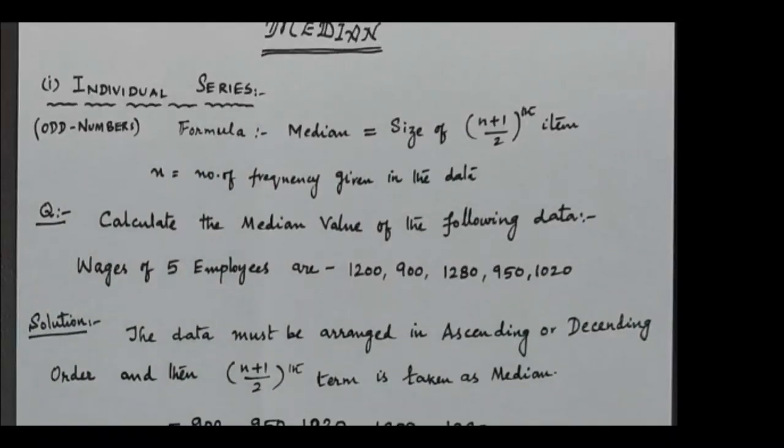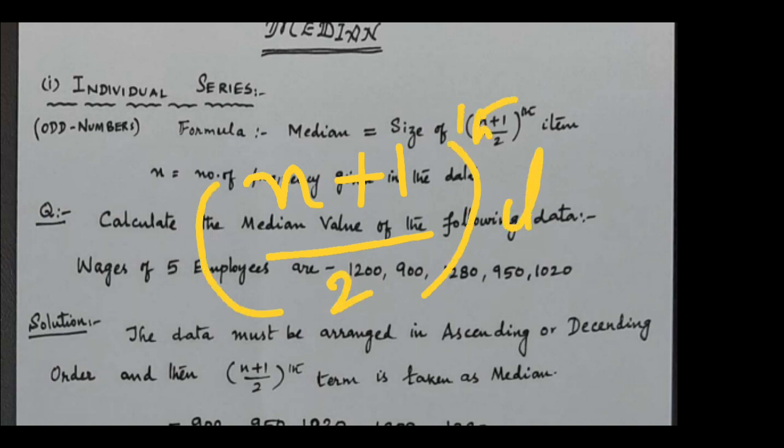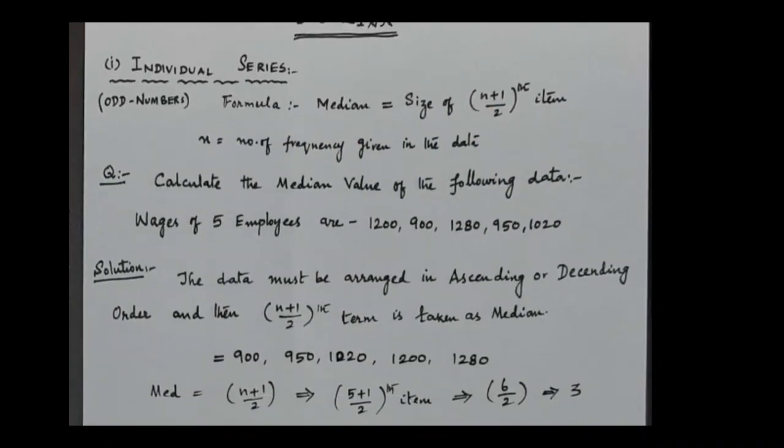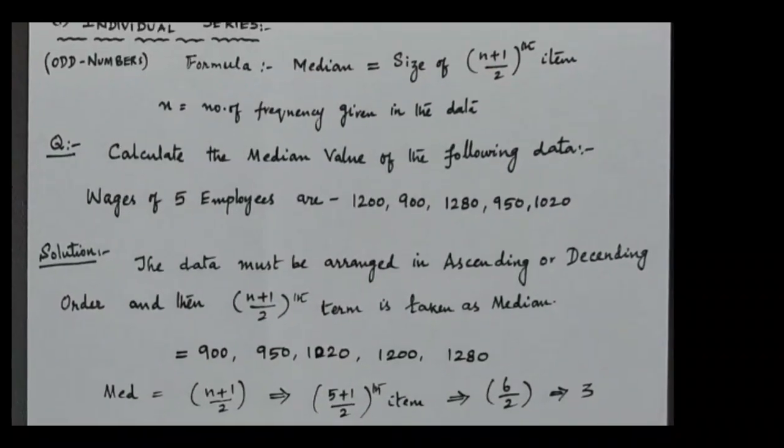For example, in a question given as 5 variables, or 10 variables, or 8 variables, whatever the number of variables given, we apply n plus 1 divided by 2 th item. So in this part we will explain the questions based on this formula. I am going to start the first problem.